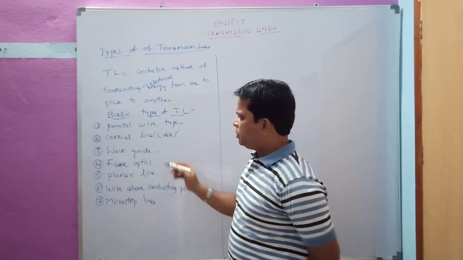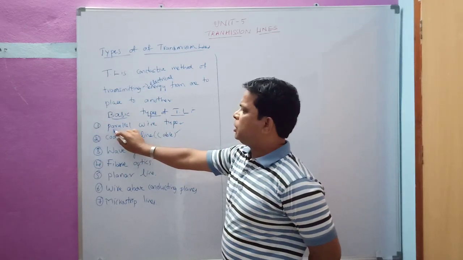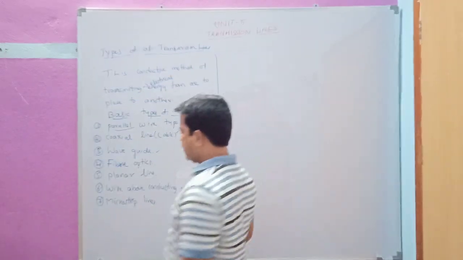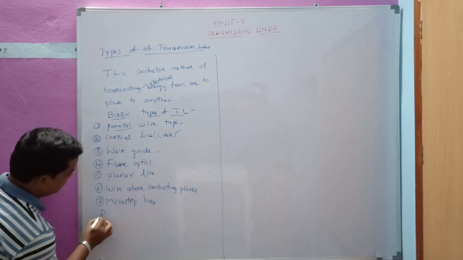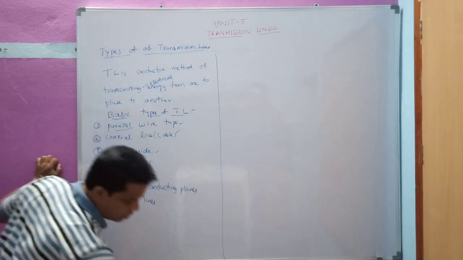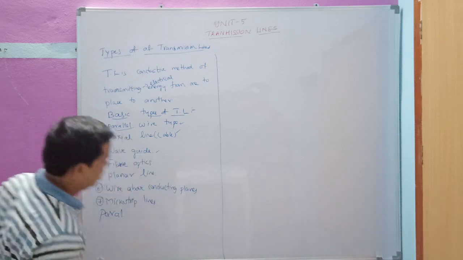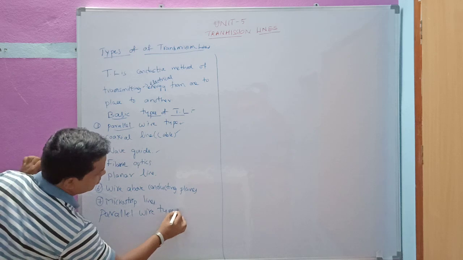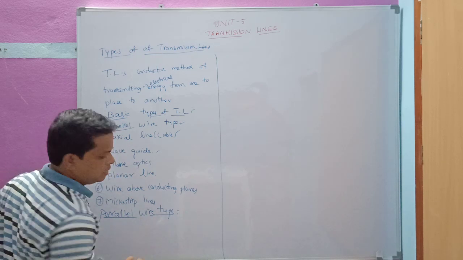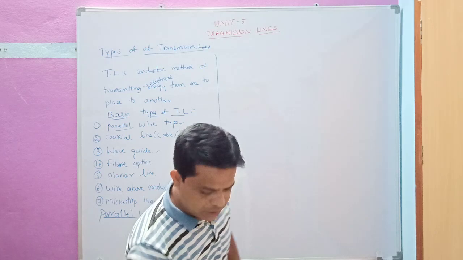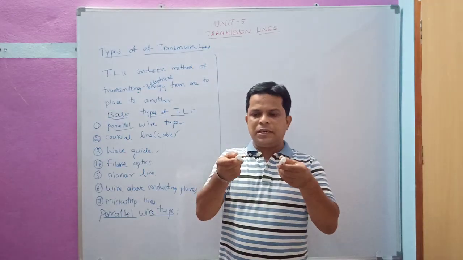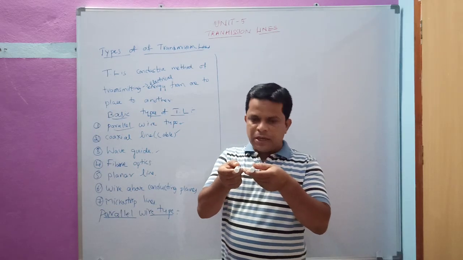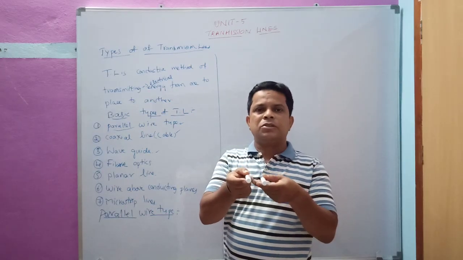Generally, we are going to study in detail the parallel wire type line. So first we will talk about the parallel wire line type of transmission line. Parallel wire means, suppose I take one line and another line, these are parallel to each other. This type of configuration is called parallel wire type.